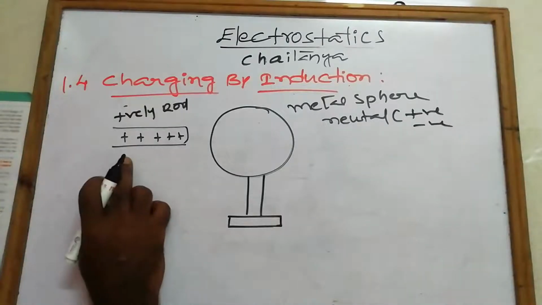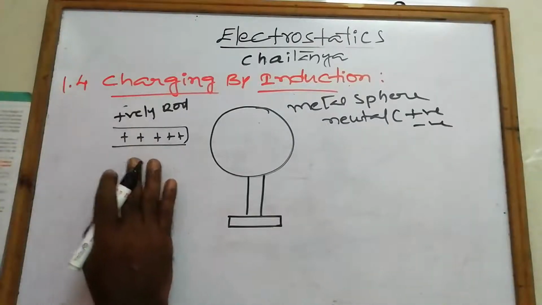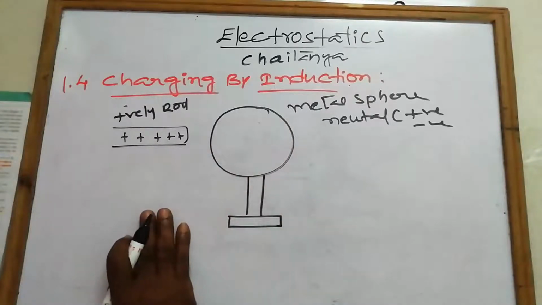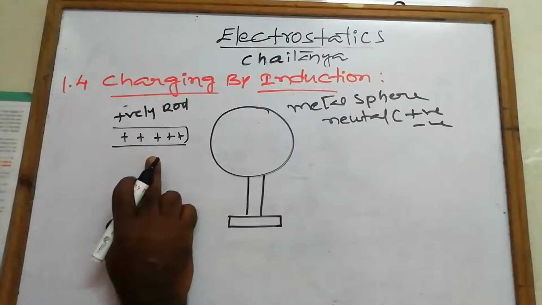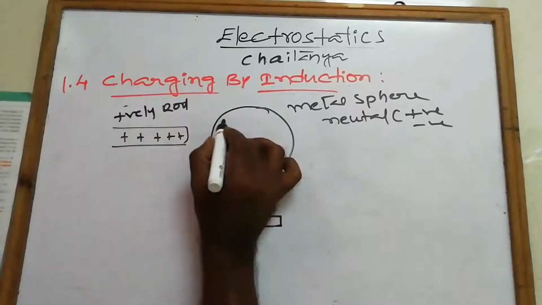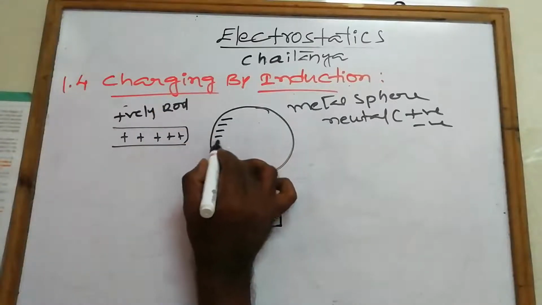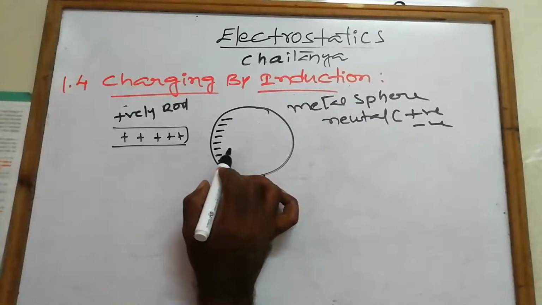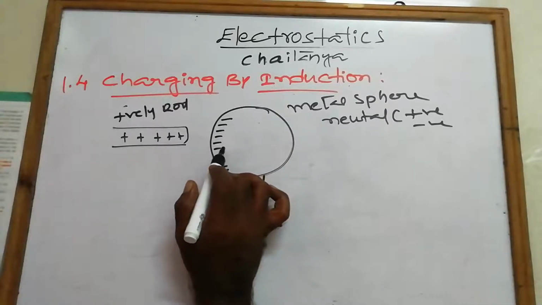Due to the positively charged rod placed very close to the metal sphere, it pulls the electrons towards the nearer end of the metal sphere.